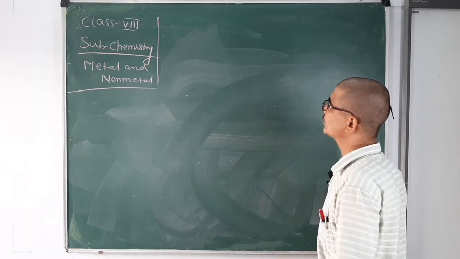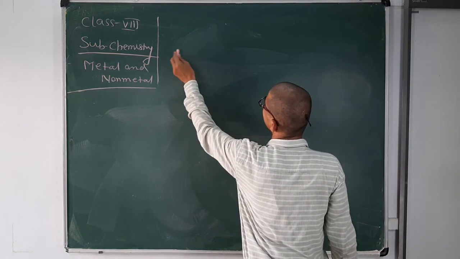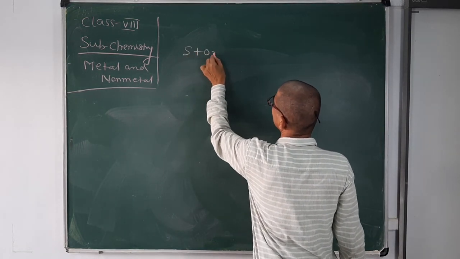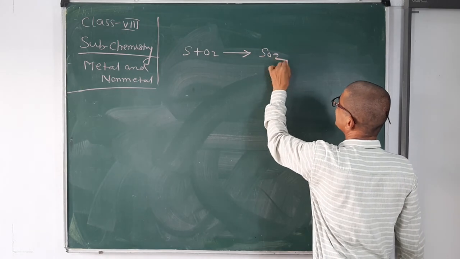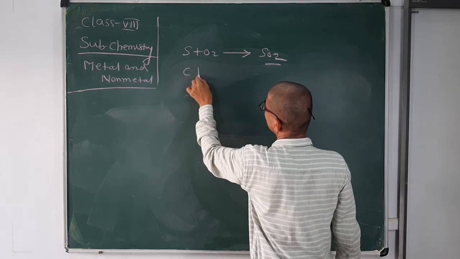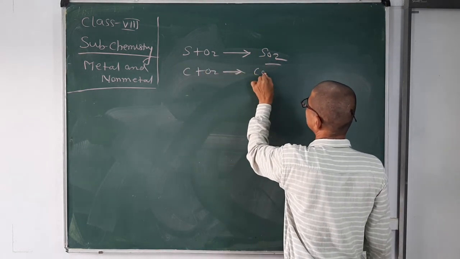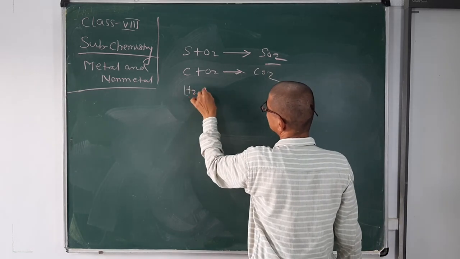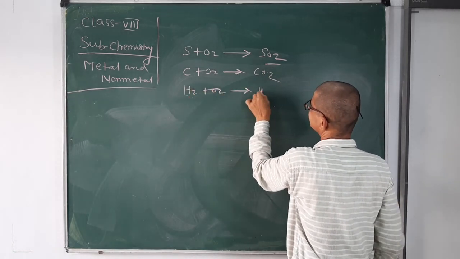Important reactions of non-metals. Sulfur reacts with oxygen to form sulfur dioxide. Carbon reacts with oxygen to form carbon dioxide. Hydrogen reacts with oxygen to form water.